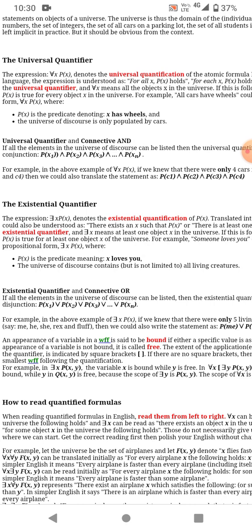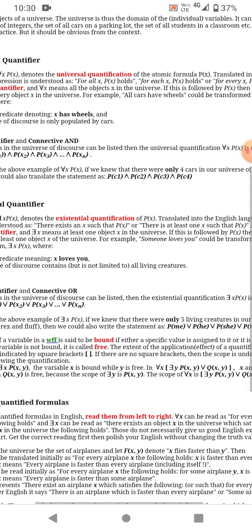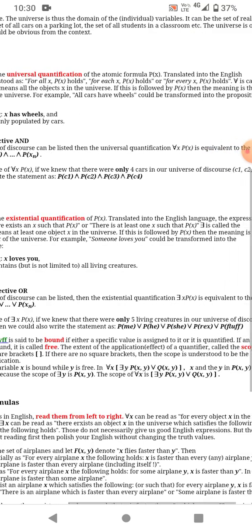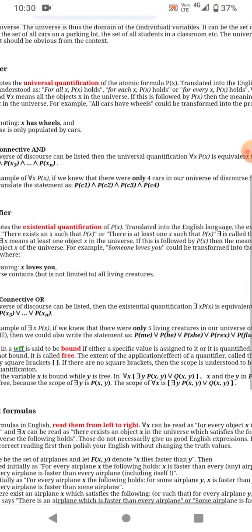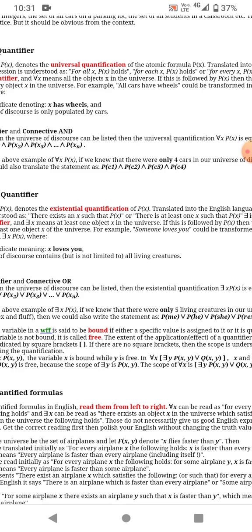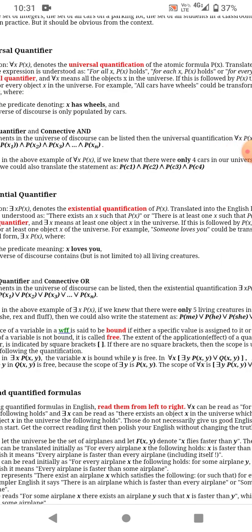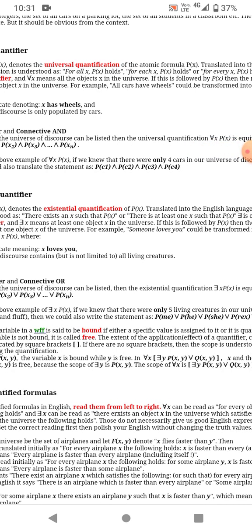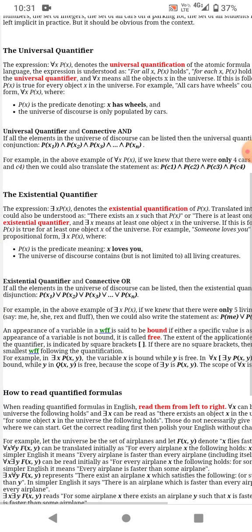For the above example, for all x belonging to P(x), if we know that there are only 4 cars in the universe of discourse, c1, c2, c3 and c4, then we could translate the statement as P(c1) ∧ P(c2) ∧ P(c3) ∧ P(c4). This is the explanation of universal quantification.